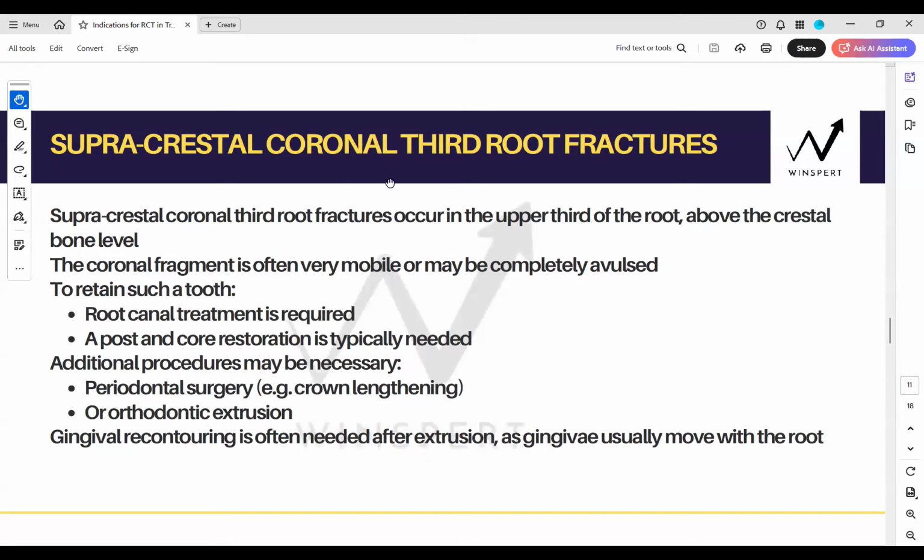Okay, and in supracrestal coronal third root fracture, you will do root canal treatment. Post and core restoration will eventually be needed, but you will require periodontal surgery, which is a surgical crown lengthening, and/or combined with orthodontic extrusion. And you might have to do a gingival recontouring. Right?